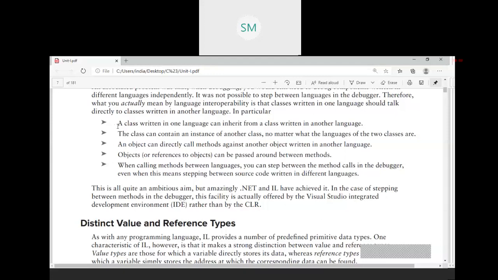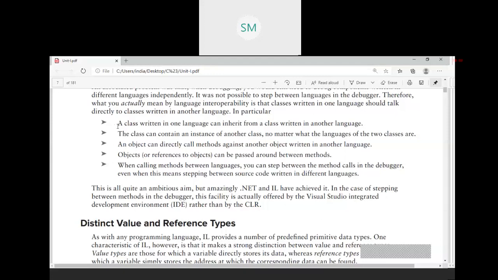We are telling the meaning of language interoperability in different lines. Once you understand this, you can manipulate it and write five to ten lines like this. Code written in one .NET language can be called directly from another .NET language. This is the concept of language interoperability, and they are using that concept and making it five different points.